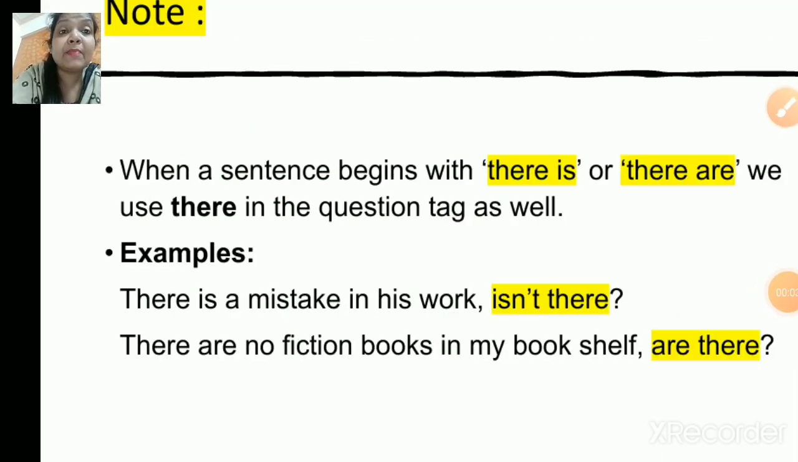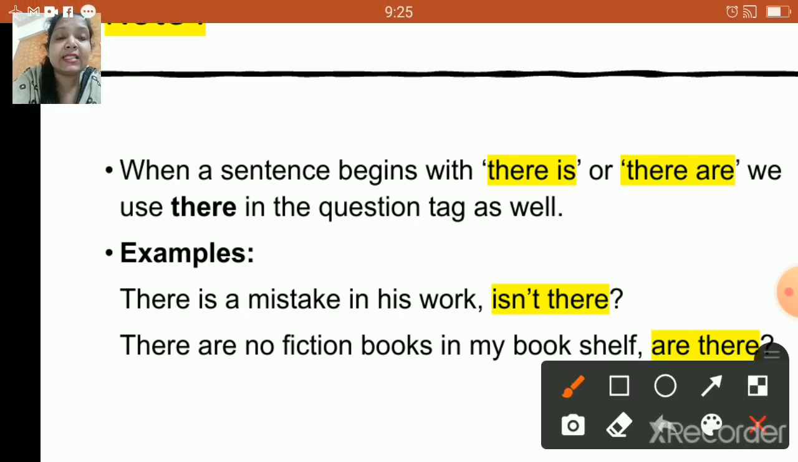Let us understand one more important rule. When a sentence begins with there is or there are, we use there in the question tag as well. Now let us check how. Your first sentence is there is a mistake in his verb. Now this is a positive statement. So of course, what will be your question tag, children? A negative one. So it is going to be isn't there, right?